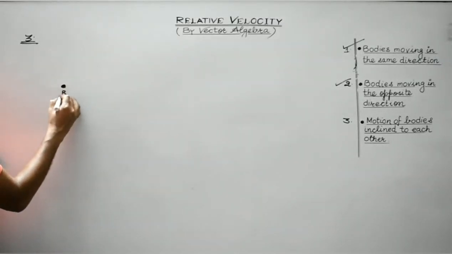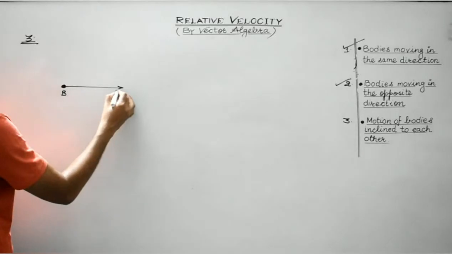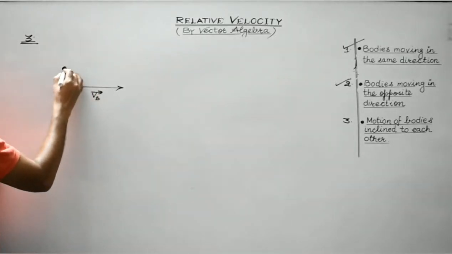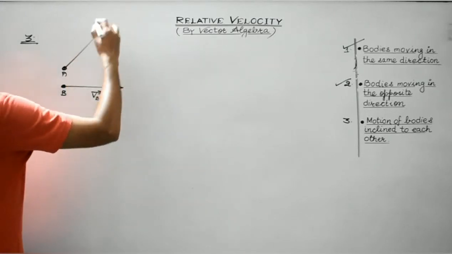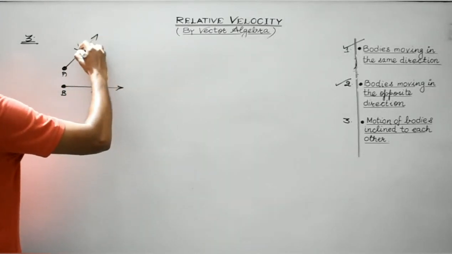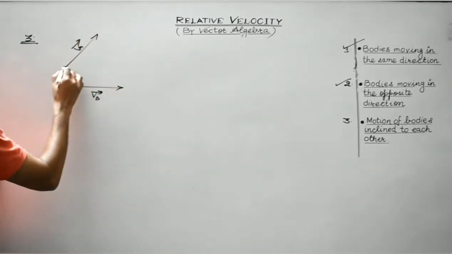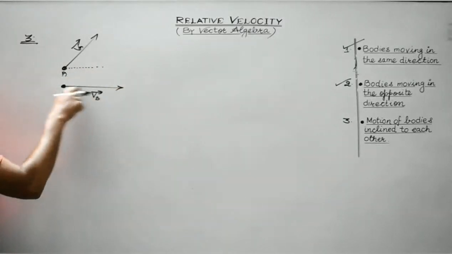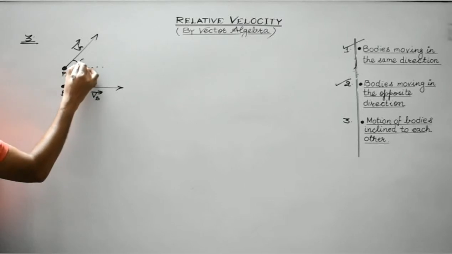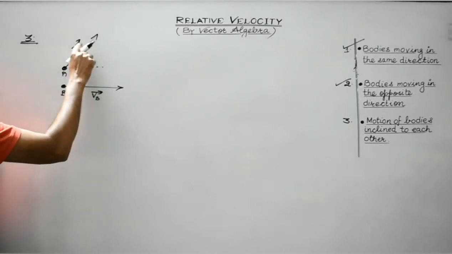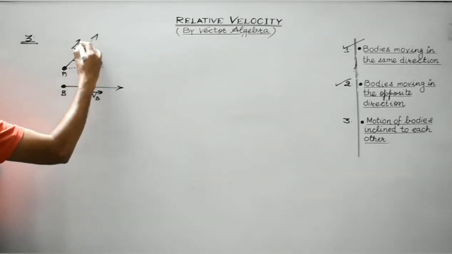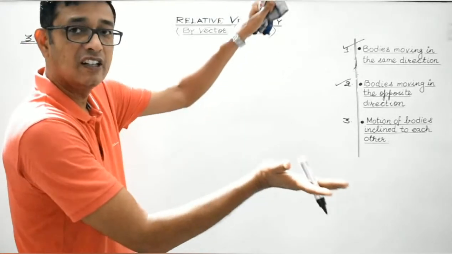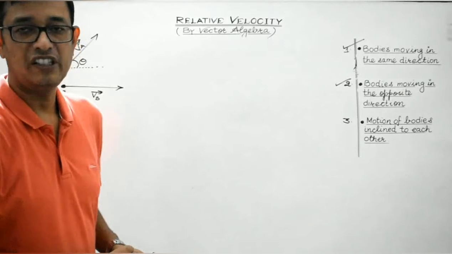Suppose this is body B, moving along this direction, and let us consider this to be body A, moving along this direction. This is body A, right? And this is a reference line which is parallel to B, making an angle theta. So, in this case, the motions of the two bodies A and B are inclined towards each other.